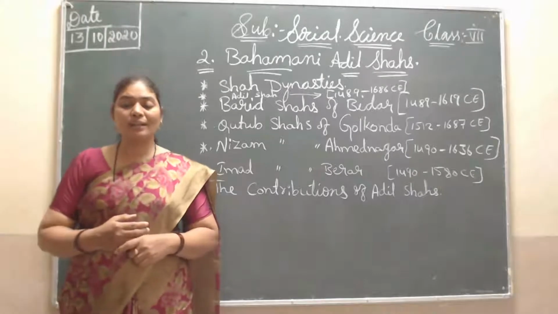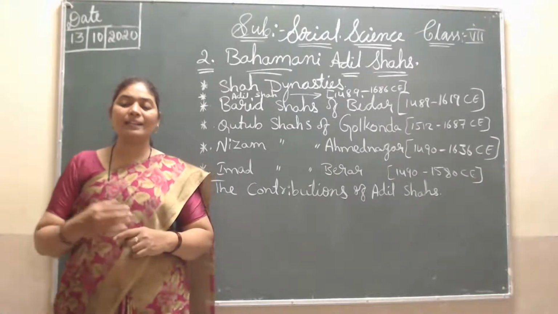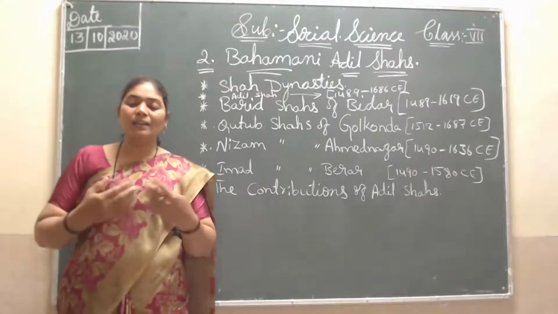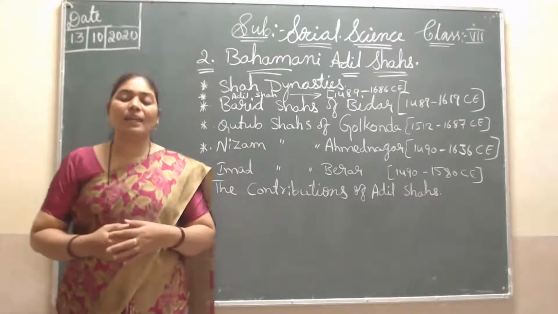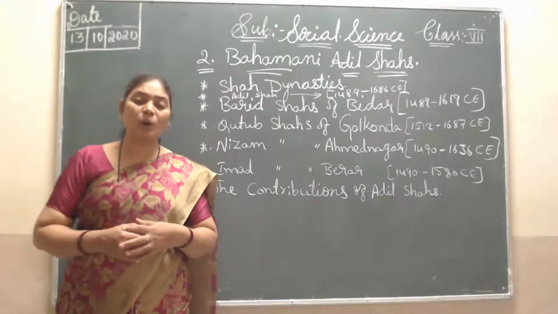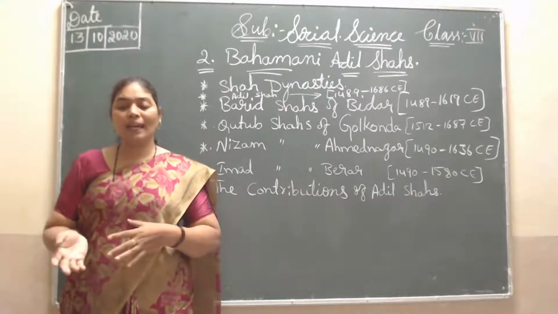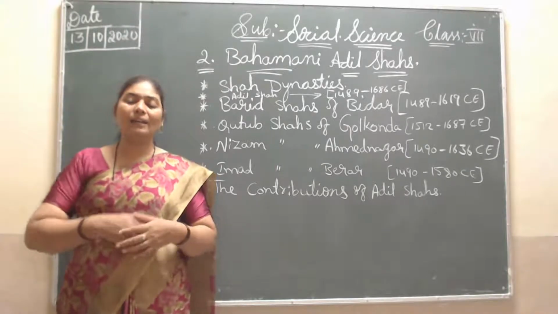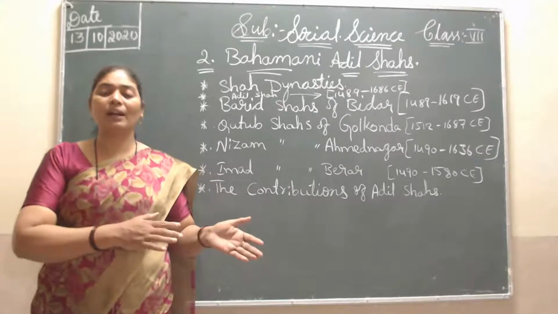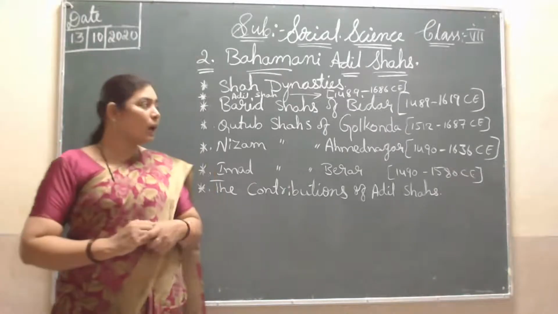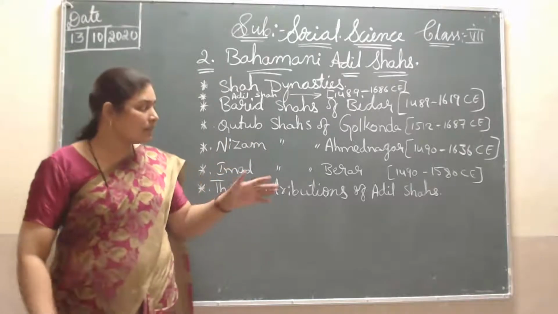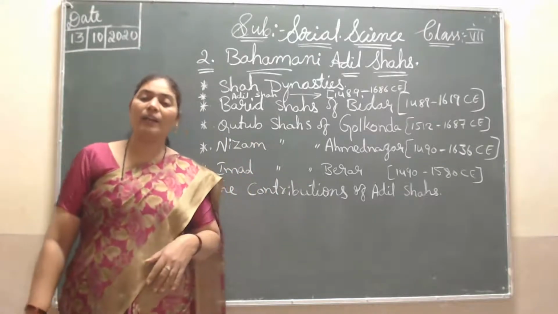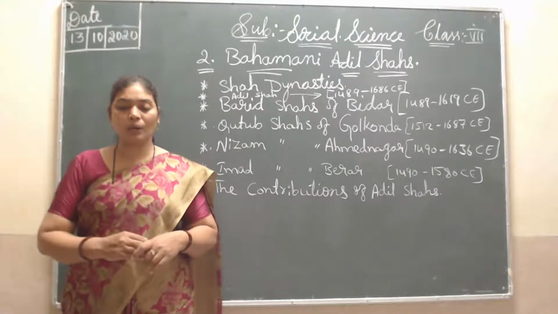Later, in 1637 CE, during the period of Shah Jahan, the Mughal king, he attacked Ahmednagar, and Ahmednagar also came under the Mughals. Just as Golconda came under the Mughals, in the same way Ahmednagar also went under the Mughals.